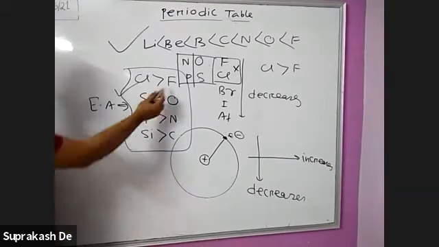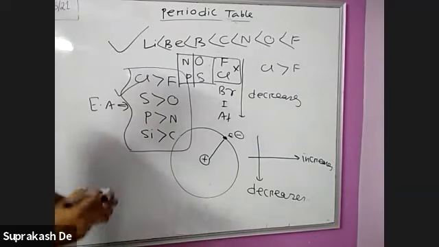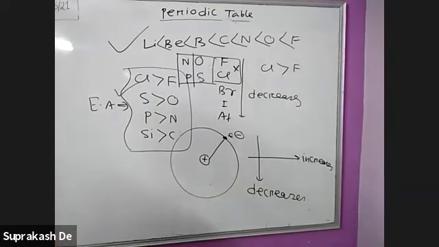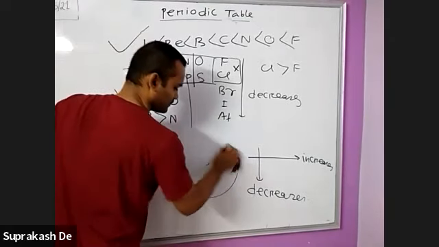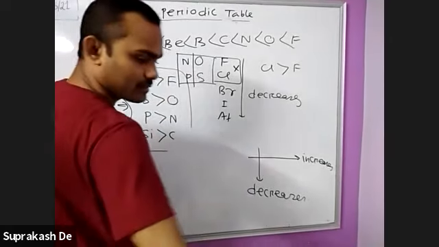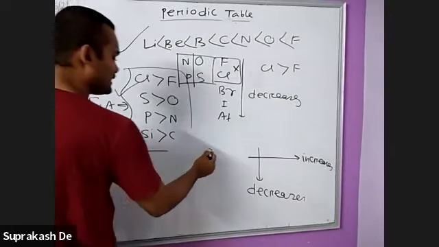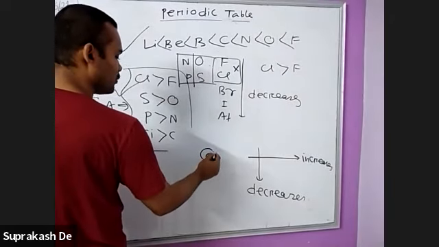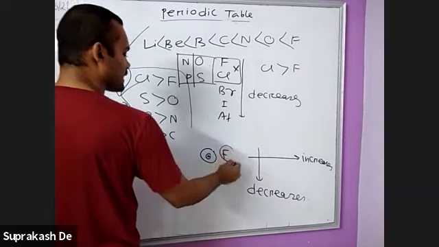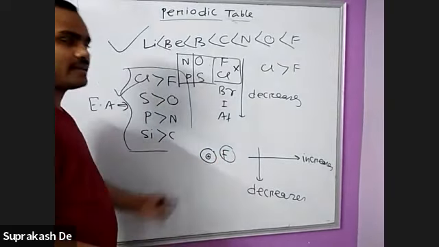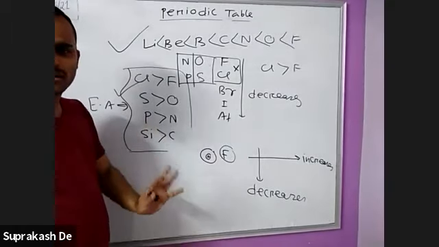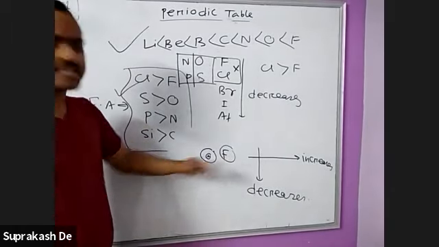Because fluorine has a very small size. If I give the extra electron there, I am drawing the structure. Suppose chlorine, the size is greater. Chlorine is larger, but the F size is very small. So if you give the extra electron, then it cannot accommodate this extra electron.